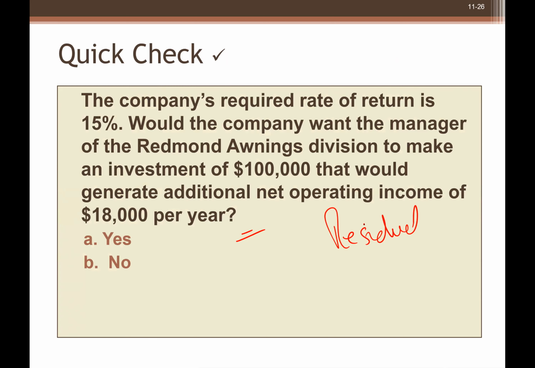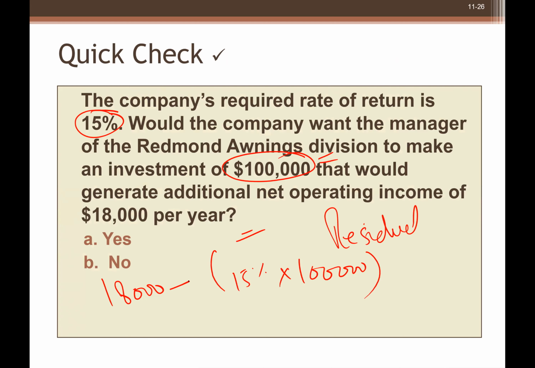The required rate of return is 15%, right, on the additional assets, which is 100,000, and he is going to increase operating income by 18,000. Now you tell me whether we should adopt it or not.